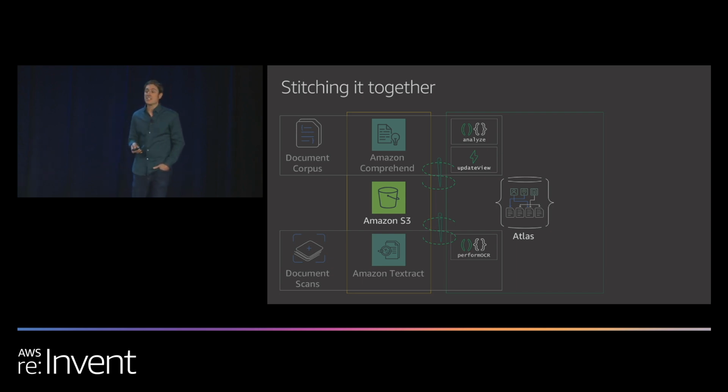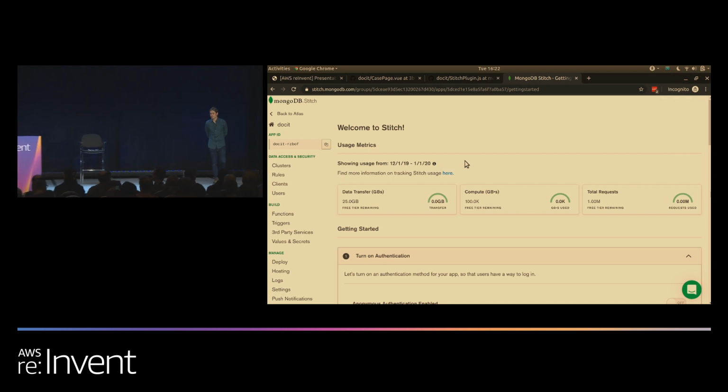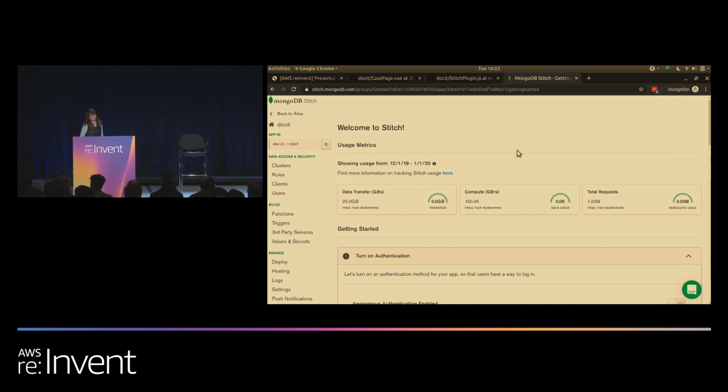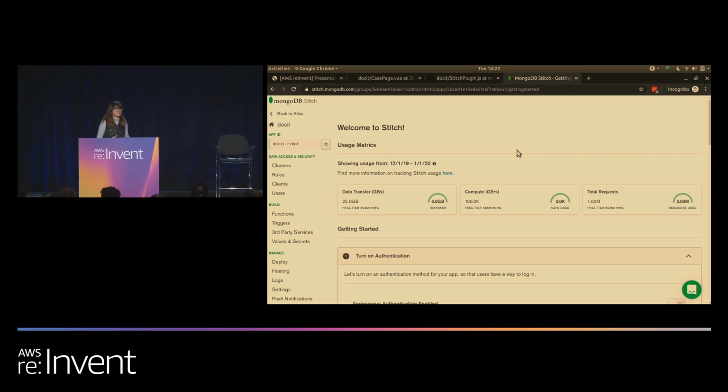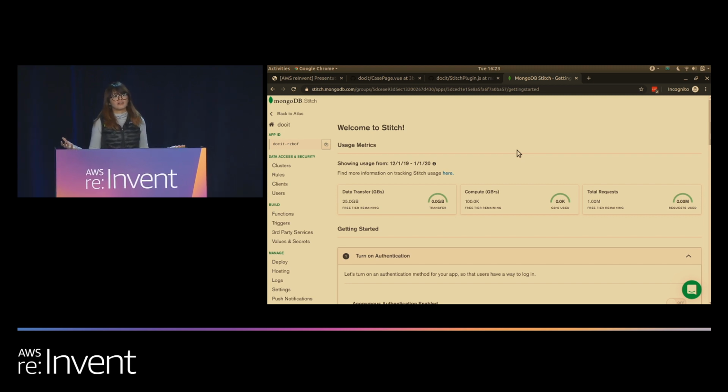database. So let's take a look at how we launch a Stitch app and build these. Passing it back over to you, Diana. Thank you, Ralph. So here we are inside the Atlas Stitch interface. As Ralph described, at this point, we've identified all of our AWS services, and we have configured our database. Now we need to coordinate both of them. For this, we're going to use Stitch.